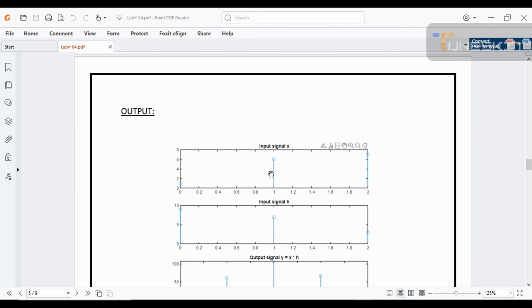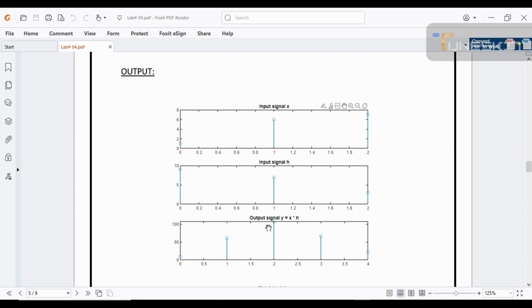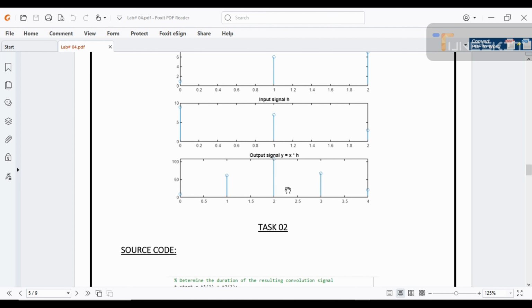First figure is about the input signal, second figure is about the impulse response, that is h, and the third and last figure is about the output signal, that is the convolution of the first two figures.